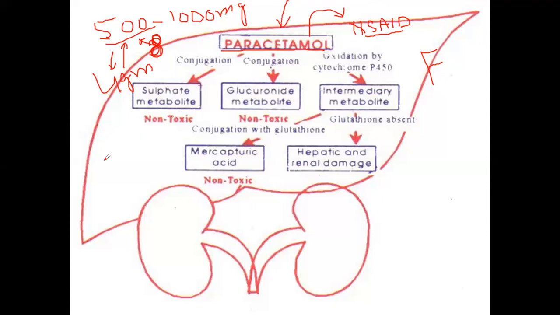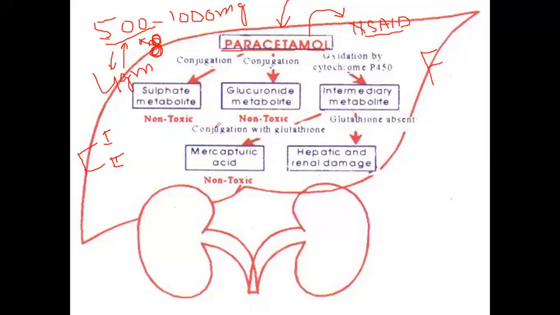and in the liver you must know that the majority of drugs are metabolized through two phases. Phase one includes different steps, that is oxidation, reduction, hydrolysis, etc. While in phase two, there are different conjugation reactions like glucuronide conjugation, glutathione conjugation, sulfate conjugation, and also acetylation or methylation.